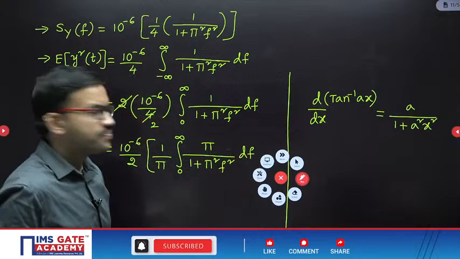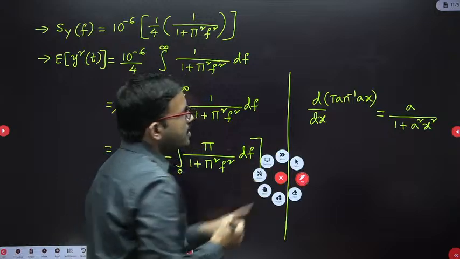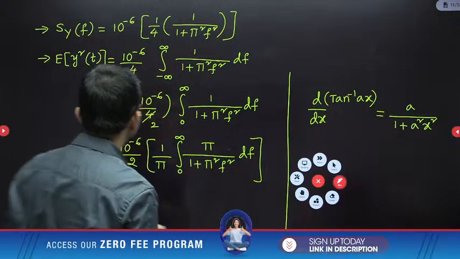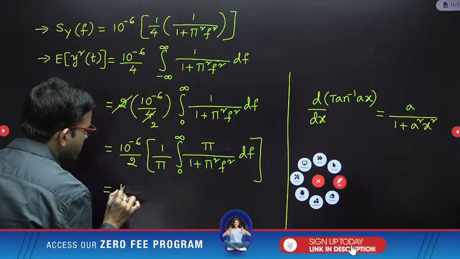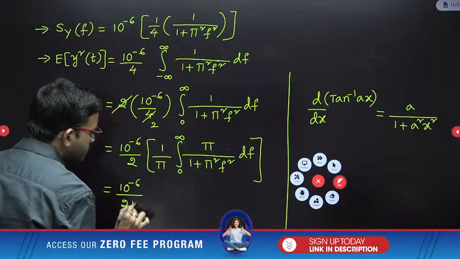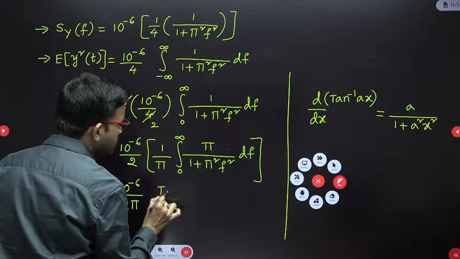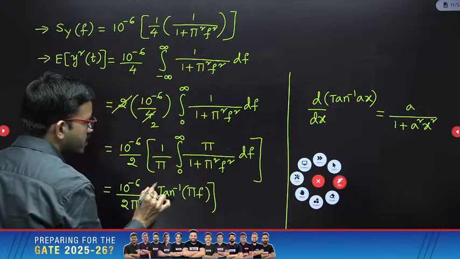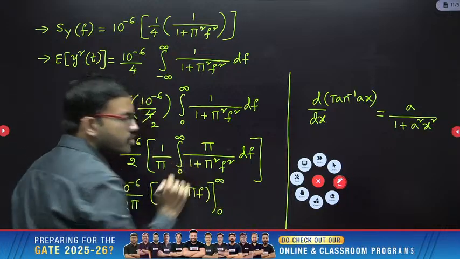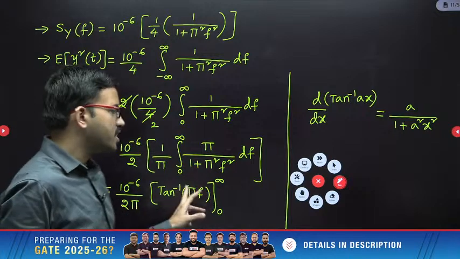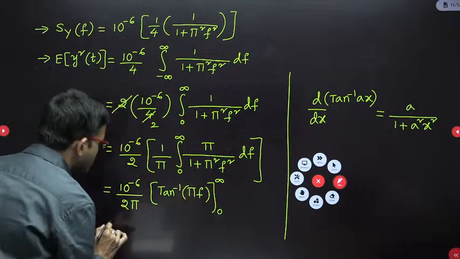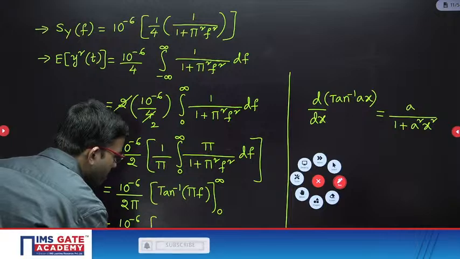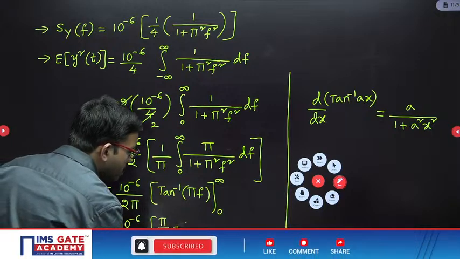Now what we can write? This particular function we can write in tan inverse ax format. Here a is nothing but pi, x is nothing but f, that's all. 10 power minus 6 divided by 2 pi, you are getting tan inverse pi f. Now the limits you can substitute, 0 to infinity. When you substitute the upper limit, tan inverse infinity is nothing but 90 degrees, whereas tan inverse 0 is 0. So the next step I am writing 10 power minus 6 divided by 2 pi into pi by 2 minus 0.